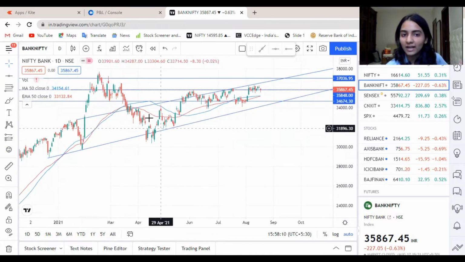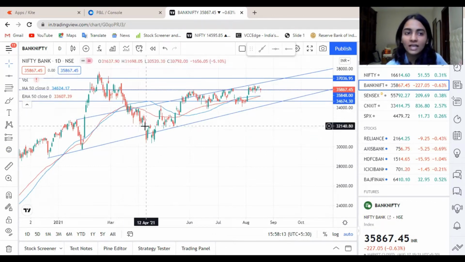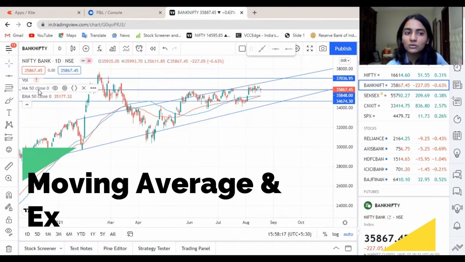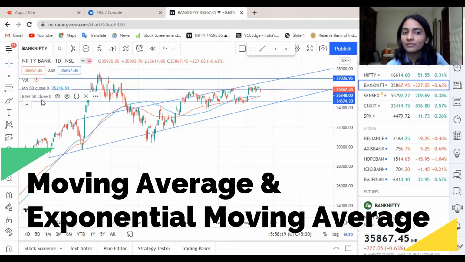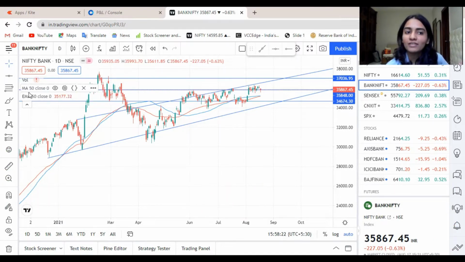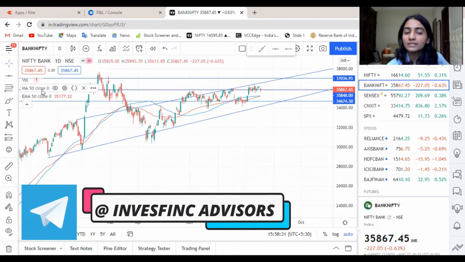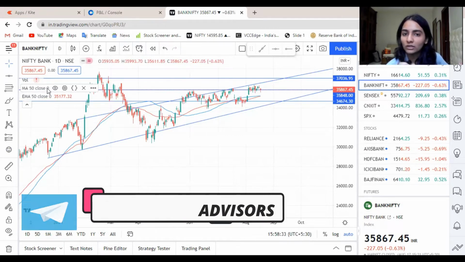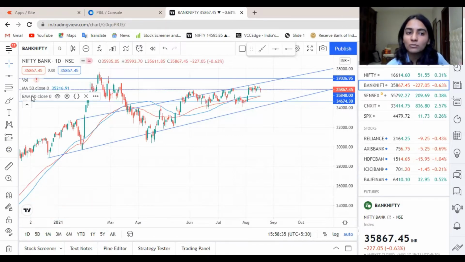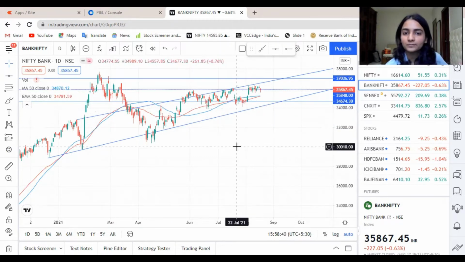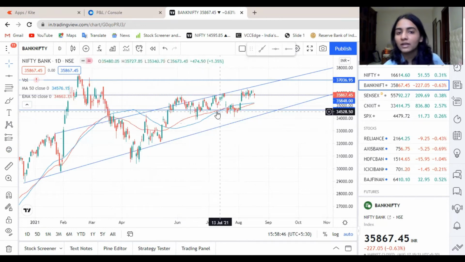As you can see over here, I've made use of a few trend lines, and I also use two indicators: the 50-day close moving average and the 50-day close exponential moving average. They basically mean that the past 50 days' candles are taken into consideration. The moving average gives equal importance to all 50 candles, and the exponential moving average gives more weightage to the recent few candles. So I trade on the crossovers of the indicators.